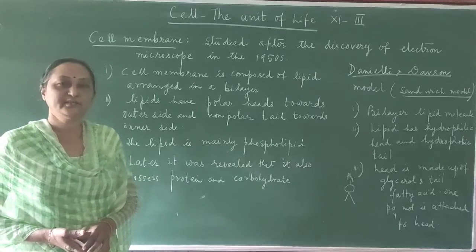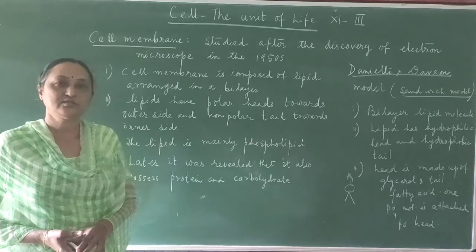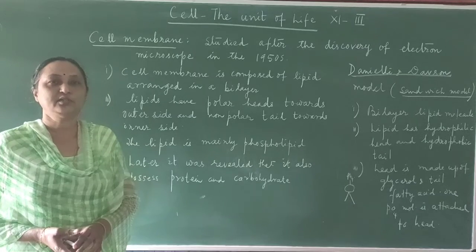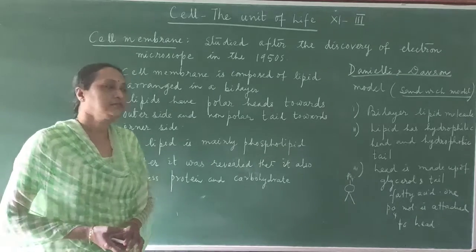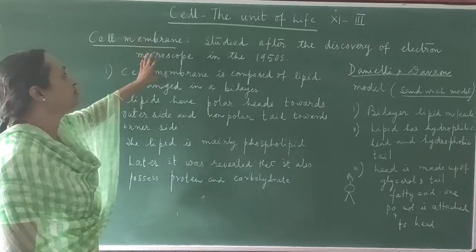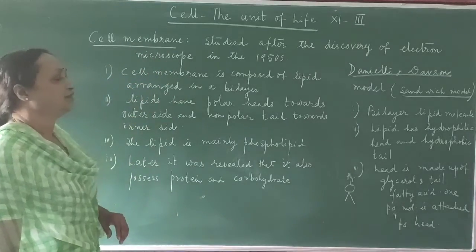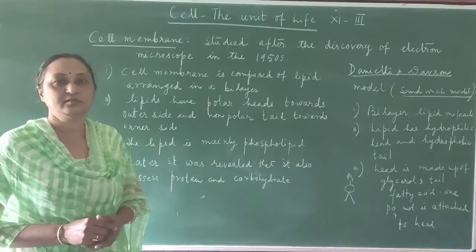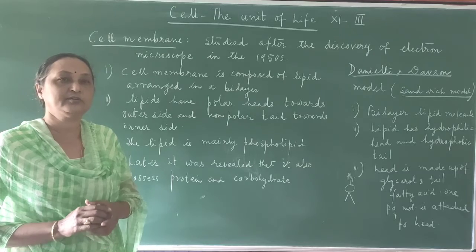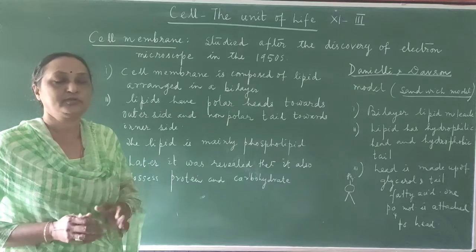Cell wall I have already explained. The cell wall is also a boundary surrounding the cell, and inside the cell wall the cell membrane is present. All of you know the structure of the cell membrane; that was discovered after the discovery of the electron microscope. Because the electron microscope can explain the fine structure of any particular organelle.